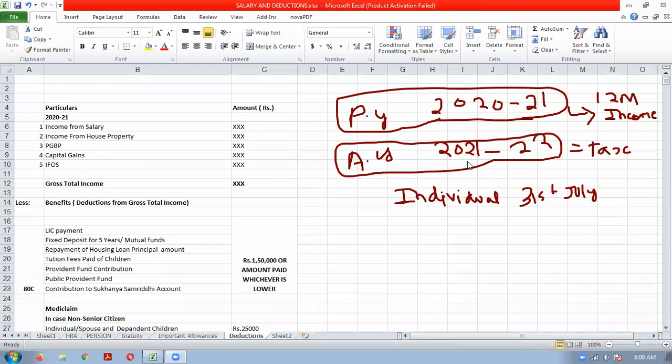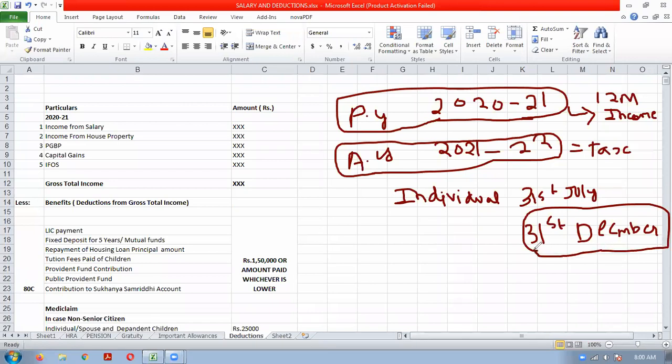But considering the current situation, the government has extended this date of 31st July for the current year up to 31st December. Recently the government has extended this date. If you refer to the news, you would come to know that for the current year the government has extended this date till 31st December.